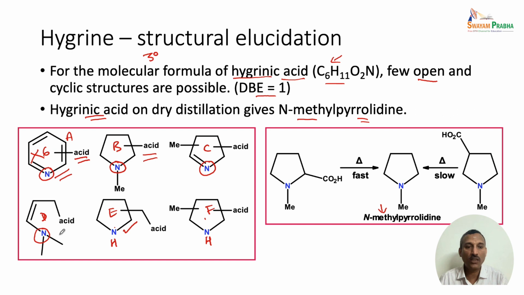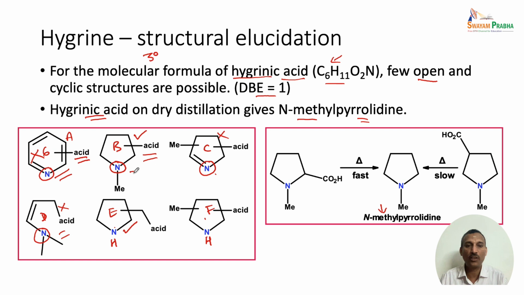But D is an open chain structure, so this cannot give N-methylpyrrolidine on dry distillation. So, this is also ruled out. Now, we have only 2 structures. Between structure B and C, in structure C there is no N-methyl group present. So, that means this cannot give N-methylpyrrolidine on oxidation. So, this structure is also ruled out. Now we are left with only one structure, that is structure B, where the N-methyl group is present.